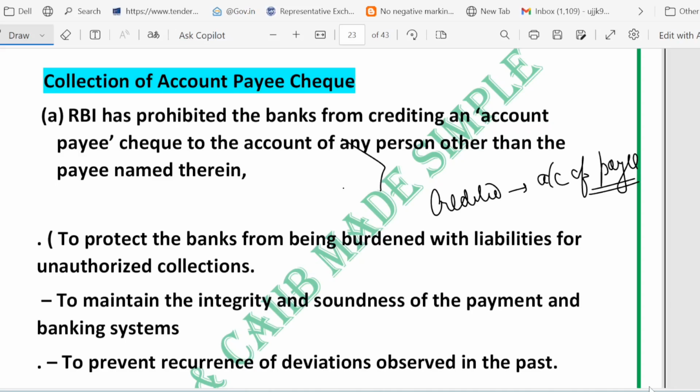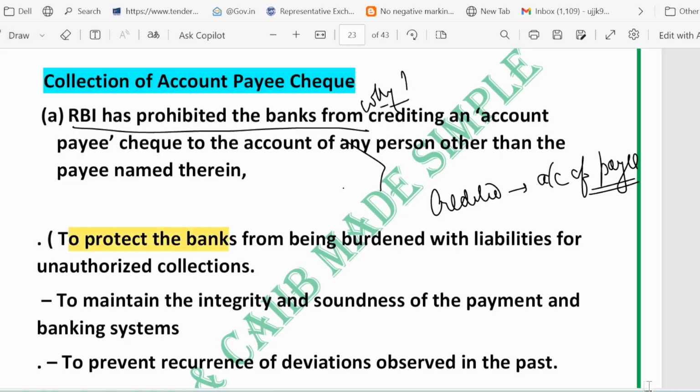Yes, very, very important. Why RBI has prohibited? Let's answer this question. The first reason is to stop the unauthorized collection. Yes, this is the key point. To protect the bank from unauthorized collection. This is the first reason.